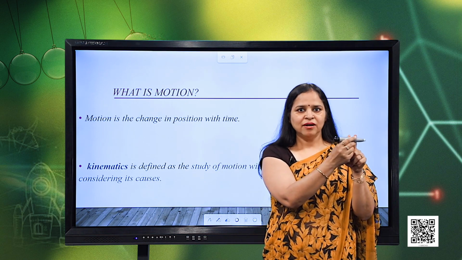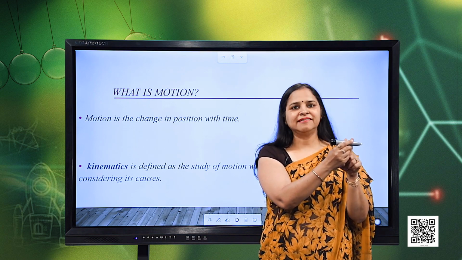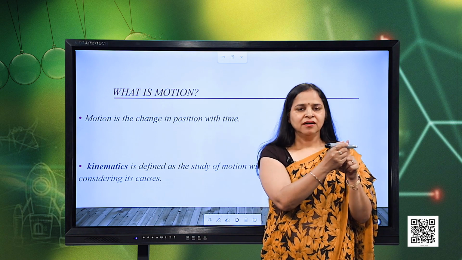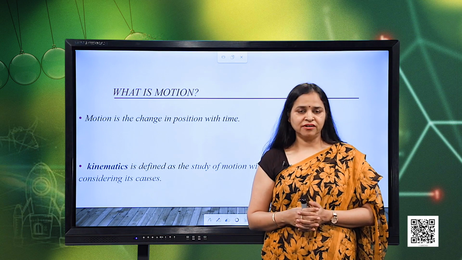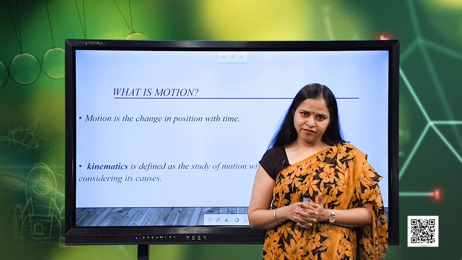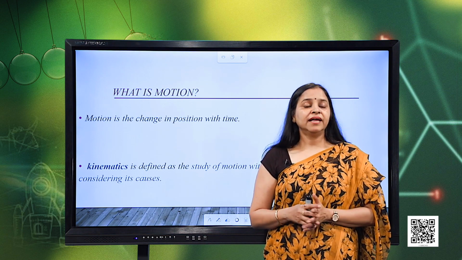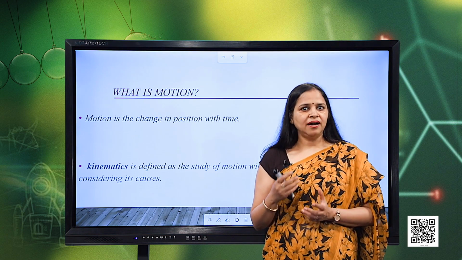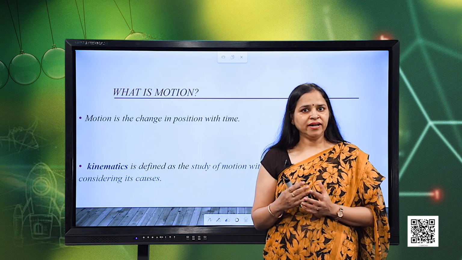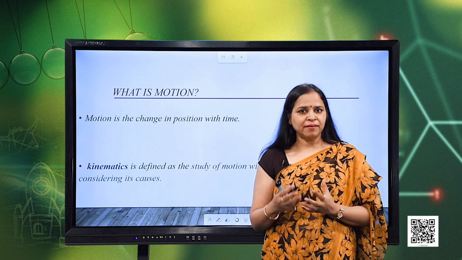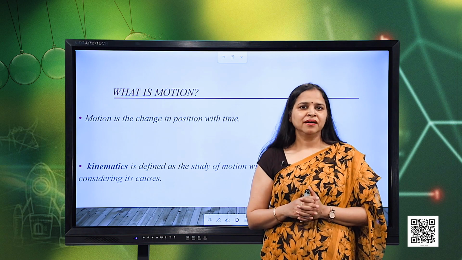So, we can say that when the body moves with the passage of time, the body is said to be in motion. There are various examples around us where we can observe motion. For example, when we are walking, when we are moving in some vehicle, even when we are sleeping, the air goes in and out through our lungs. Even our heart pumps the blood through our veins and arteries. So, this is also motion.